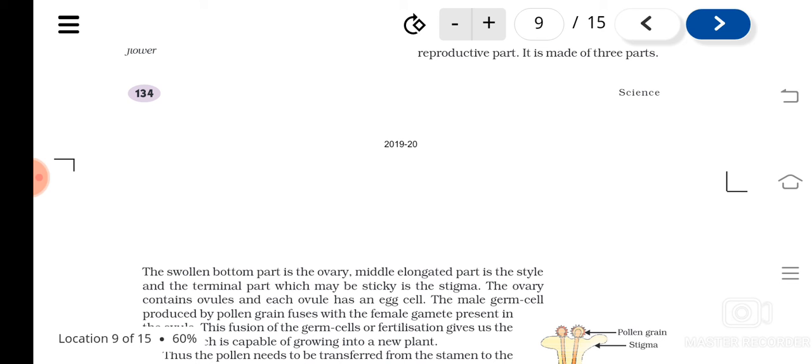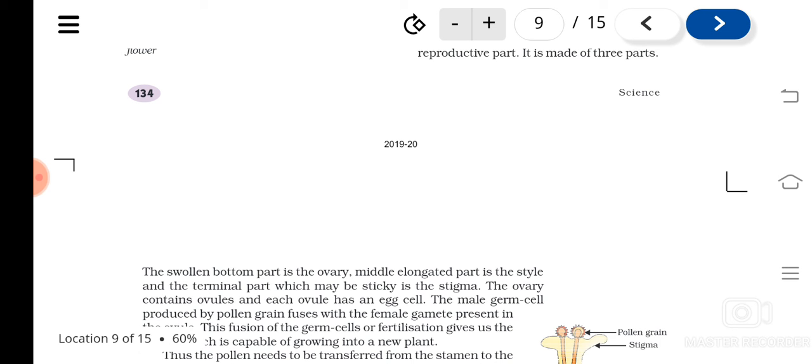Understood? And you can see a style. Style is a long structure that originates from the ovary and connects the stigma to the ovary. Then what is the function of stigma? Stigma is the place where the pollen grains come and stick during pollination.